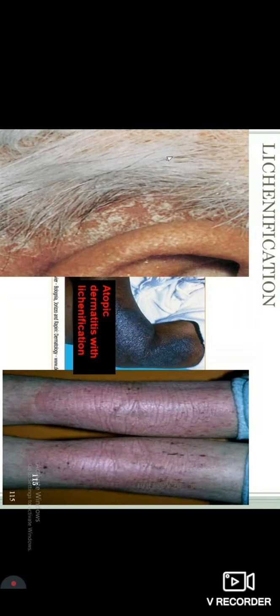If the normal skin is continuously rubbed against any hard surfaces, there is a possibility that the skin can go into lichenification, and that is usually caused because of chronic rubbing. So this is a lichenification. Atopic dermatitis was caused in the antecubital fossa. The patient started scratching it and created a lichenification. You can see that there is a lichenification over here.